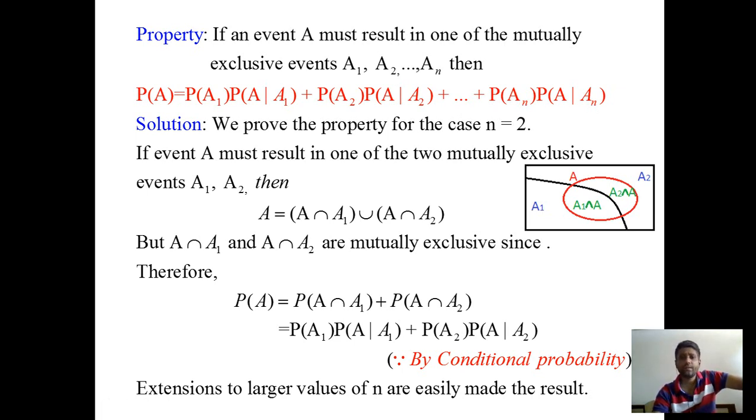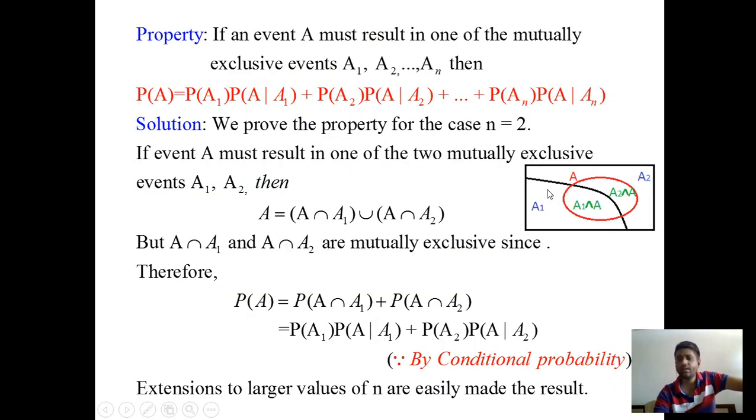Before dealing with the solution of this property, we have to understand some terminology. The first one is when we say that events are mutually exclusive. Let us see this figure. This sample space consists of two events, the first one is A1 and the second event is A2. This curly black line splits the events A1 and A2. This portion is the event A1 and this portion represents the happening of event A2.